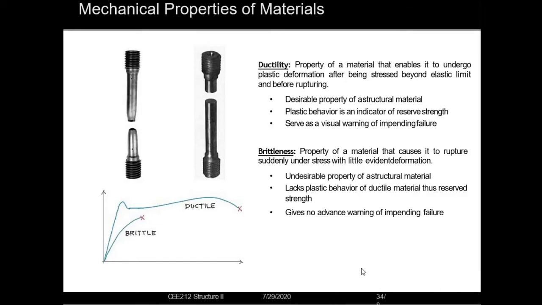So now we will talk about some behavior of a material, starting with ductility and then brittleness. These two behaviors mainly represent how the material is going to work, or how it will behave, while it is used as structural components. So let's see, starting with ductility.